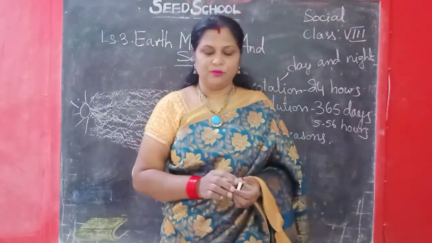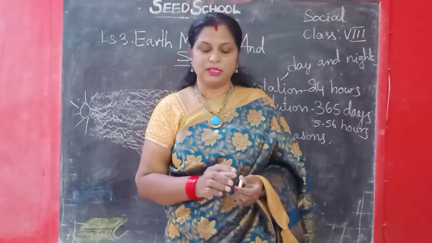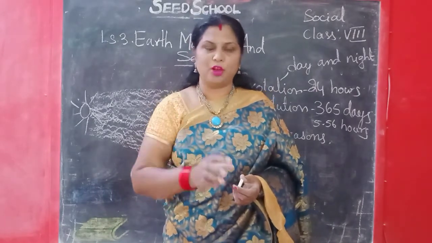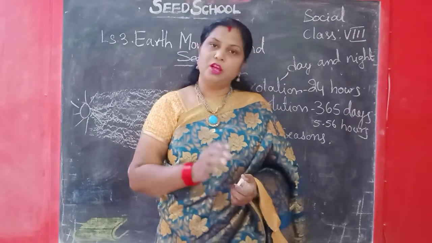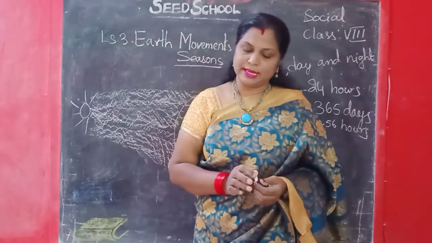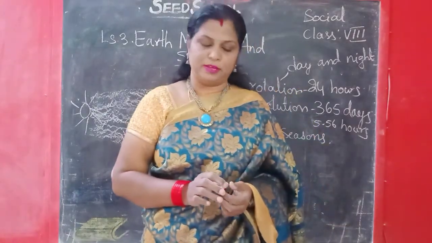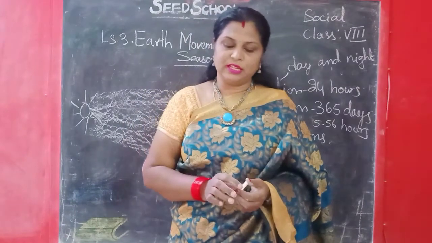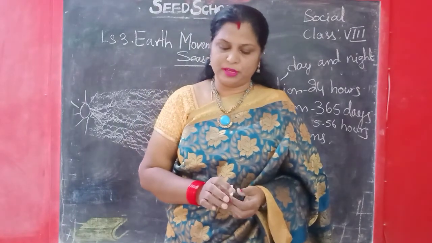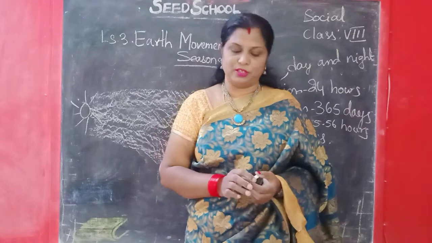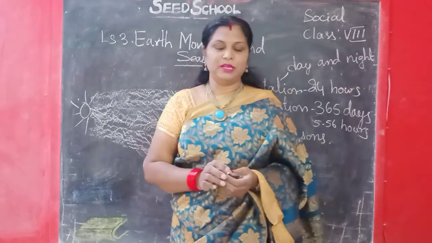Temperature: very high, so hot seasons. In summer it will be very hot. In winter, low temperature. There will be very little heat, so a cool climate. And in rainy season, not high or low temperature, so moderate temperature. Now the next one is rain.